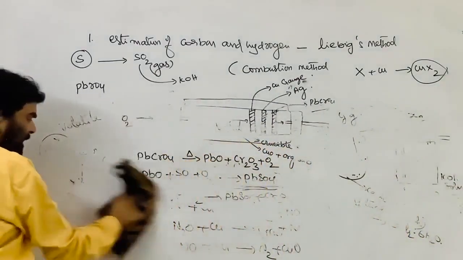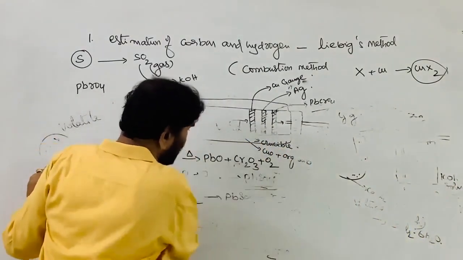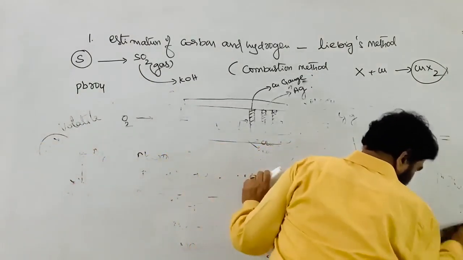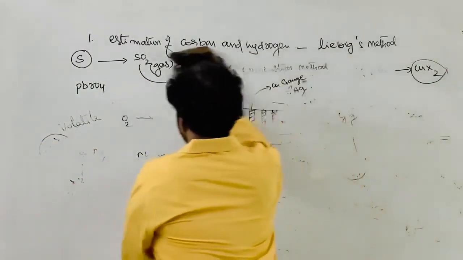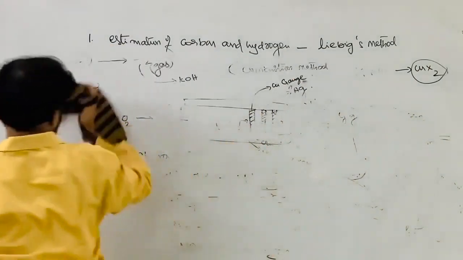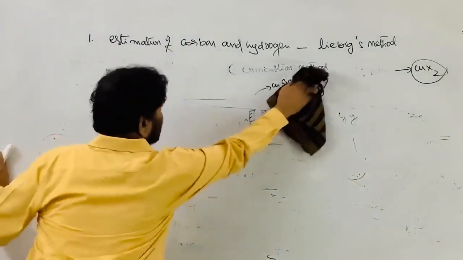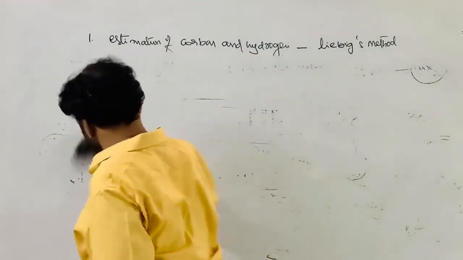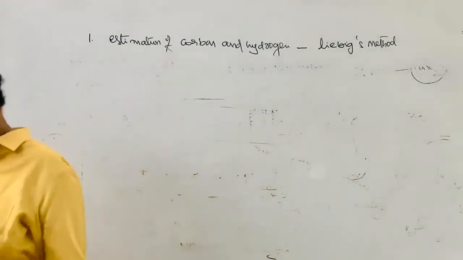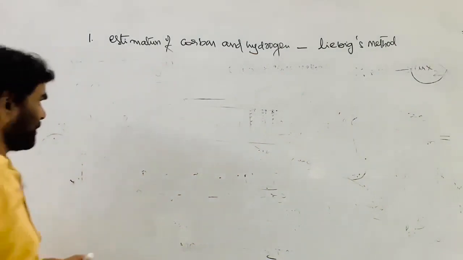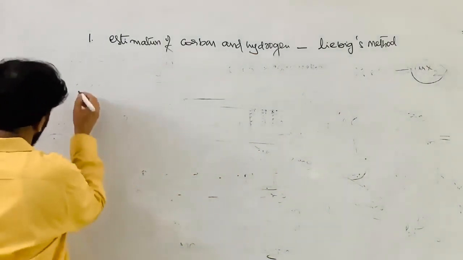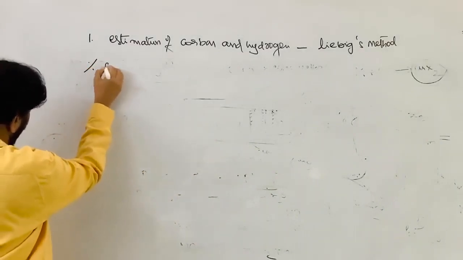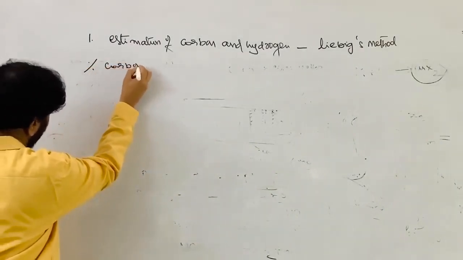I told you about the function of each component in the combustion tube, right? And the next one is estimation, how to estimate. Now, the estimation of carbon, the percentage of carbon. How to find out the percentage of carbon?